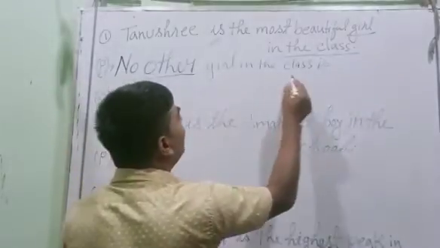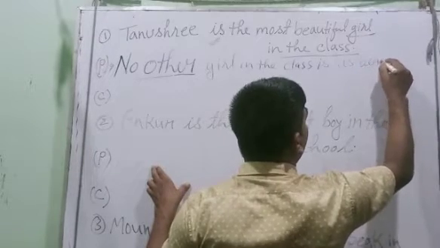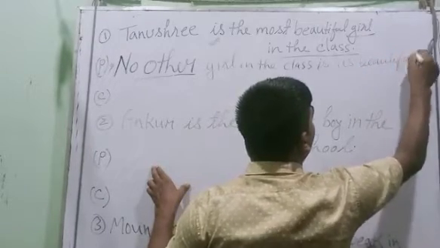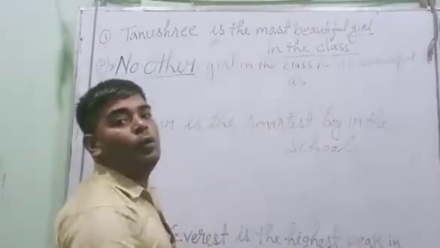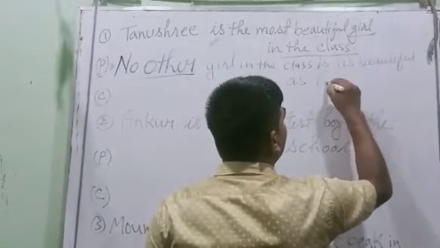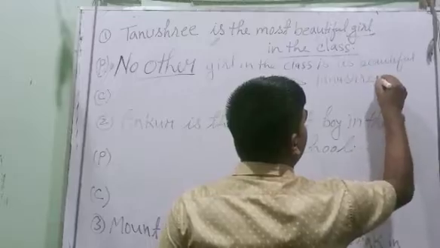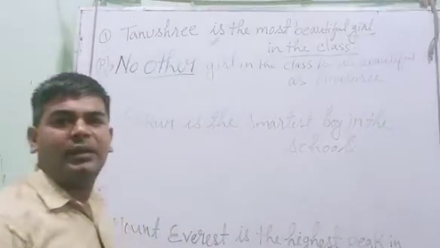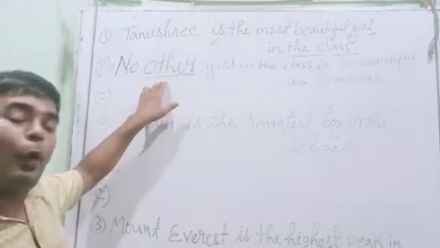So no other girl in the class is as beautiful as whom? Tanushree. Very easy. This is how we change from superlative to positive degree.